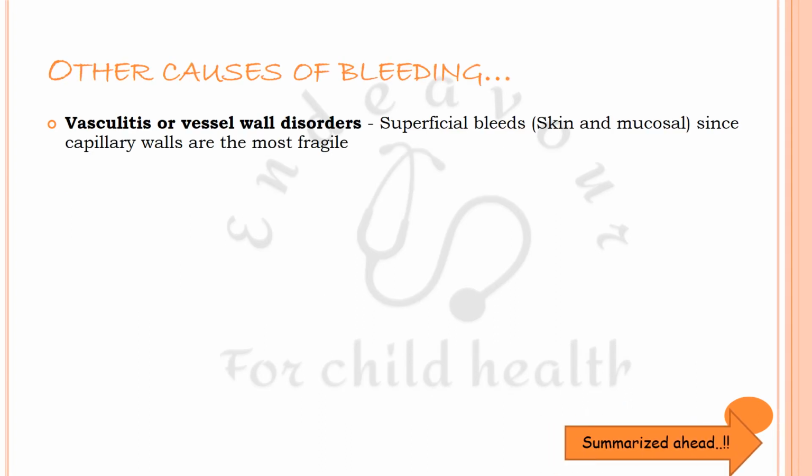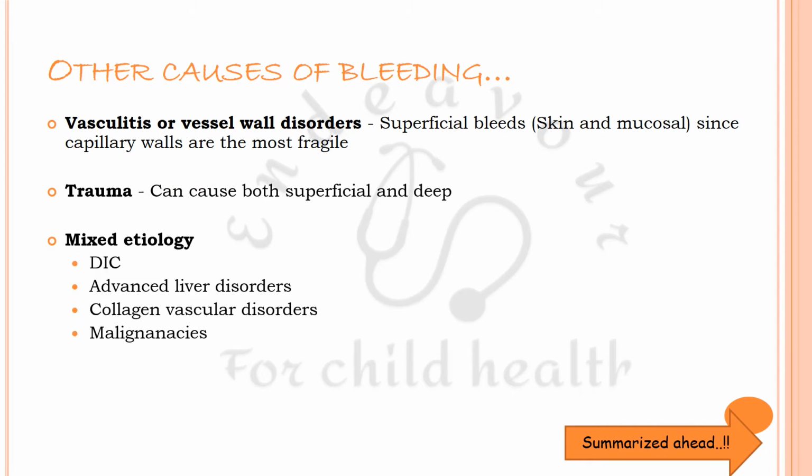Other causes of bleeding are vasculitis or vessel wall disorders, which usually lead to superficial bleeds, since capillary walls are the most fragile things. Then trauma can cause both superficial and deep bleeding depending on the site. Mixed etiology, that is both superficial and deep bleeds, can be seen in conditions like disseminated intravascular coagulopathy, advanced liver disorders, collagen vascular disorders, and malignancies.